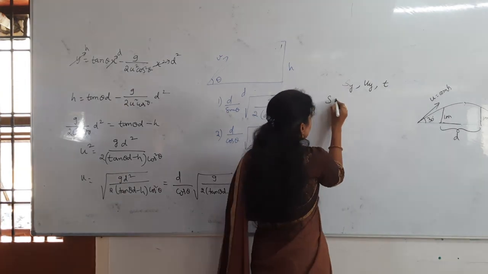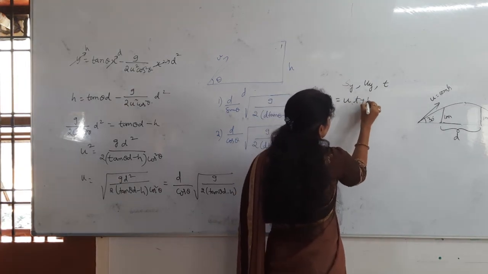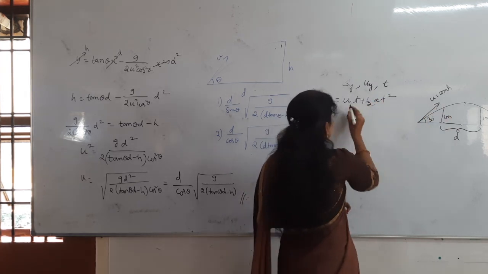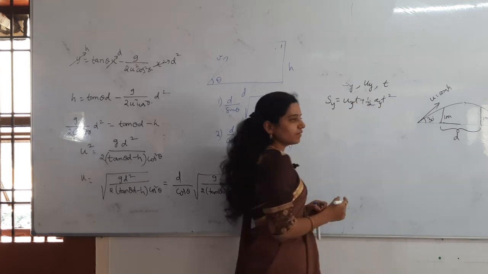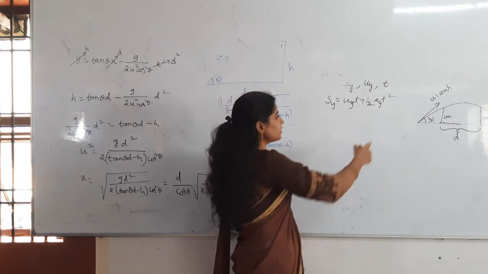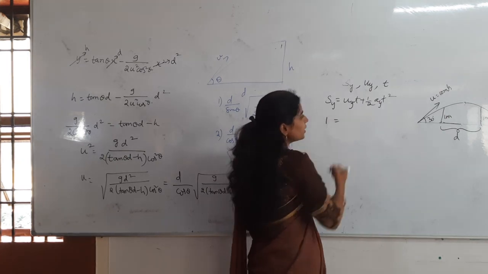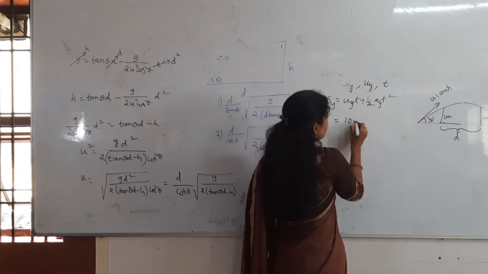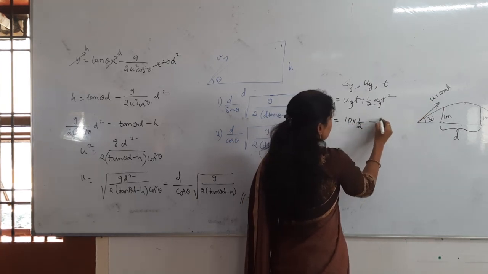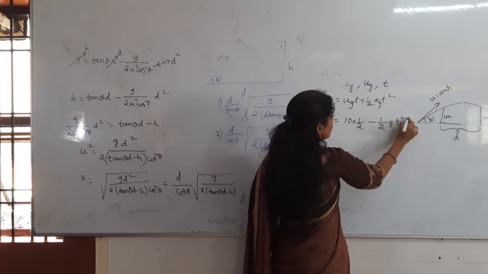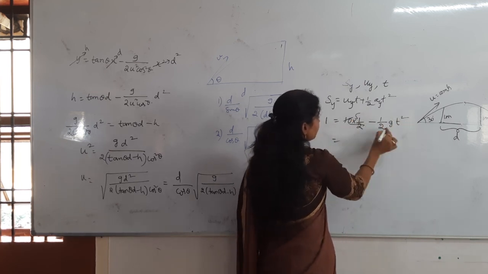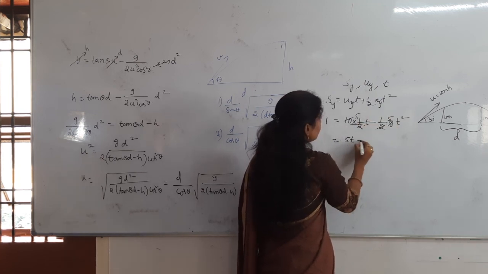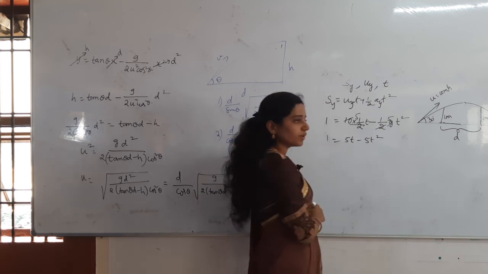S is equals to ut plus half at square. We have of course vertical height only. Sy is equals to uyt plus half ayt square. Sy is how much distance? 1 meter. Uy is how much? U sin theta. U sin theta nothing but u is how much? 10. Sin 30 nothing but 1 by 2, minus half gt square. Then this will be how much? 5. This is also how much? 5 only. So 5t minus 5t square is equals to 1.